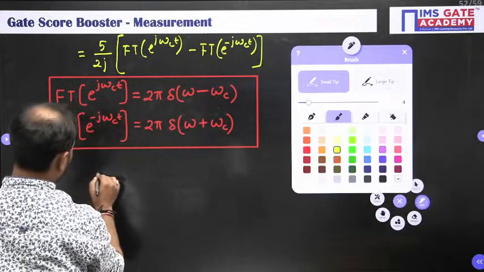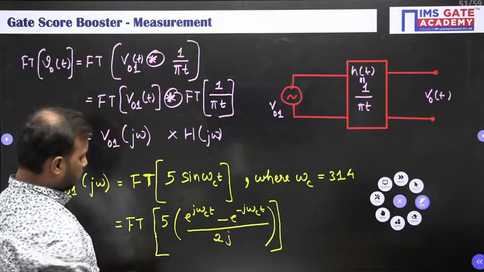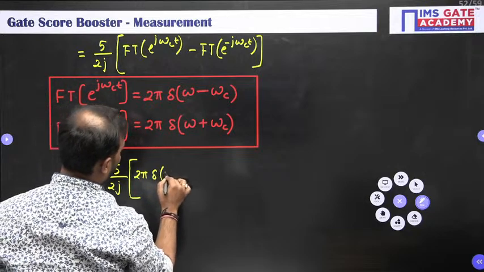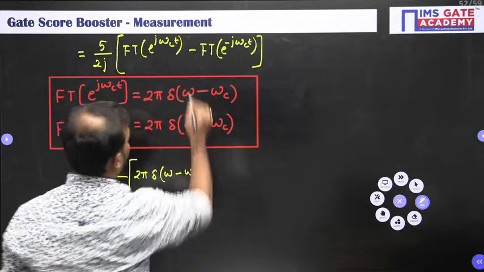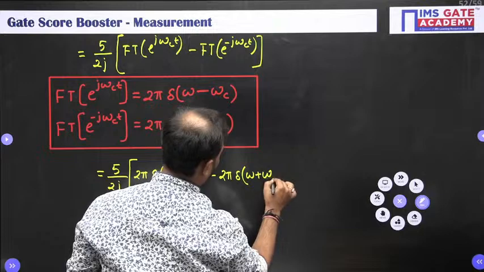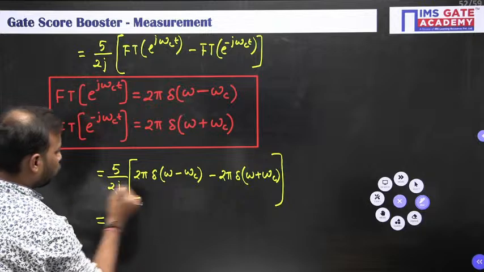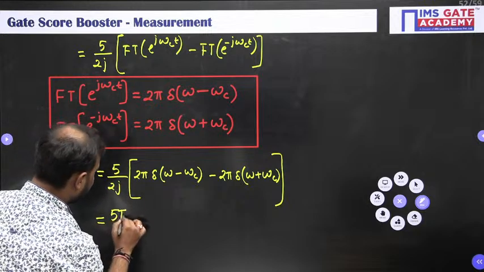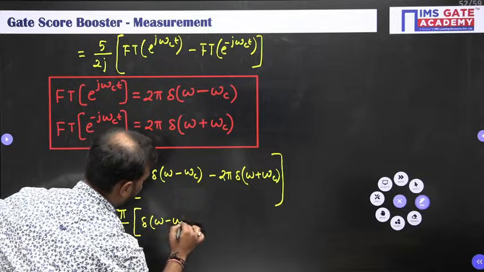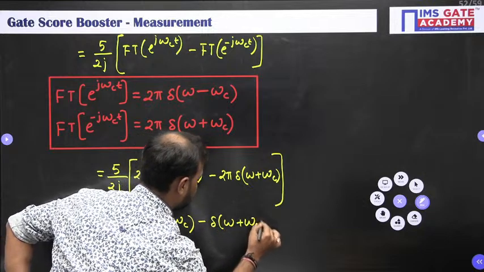All right, so this will be equal to 5 by 2j into the Fourier transform, 2 pi del omega minus omega c minus 2 pi del omega plus omega c. Okay. So the 2 is going to be cancelled out. So we are left with 5 pi by j del omega minus omega c minus del omega plus omega c.